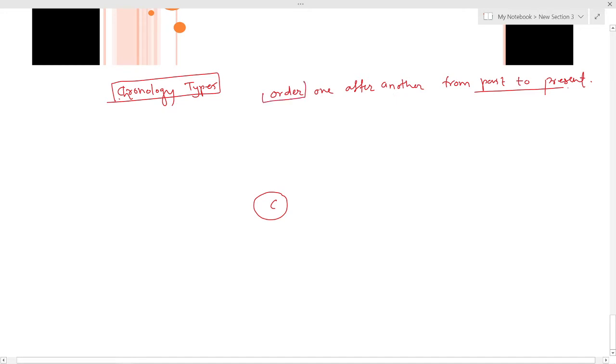There was something which happened, after that it led to something else, which led to something else, and now is this situation. This is how chronology is defined. The study of different events one after another in sequential order is known as chronology.